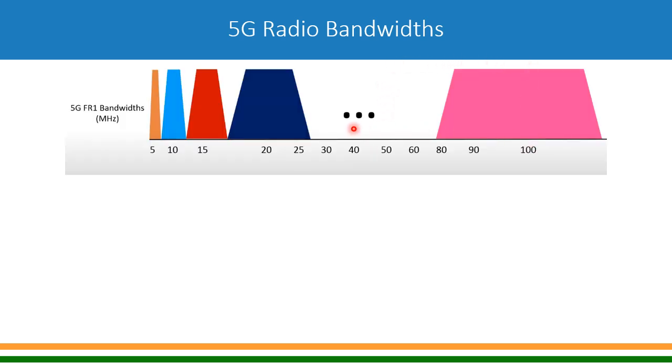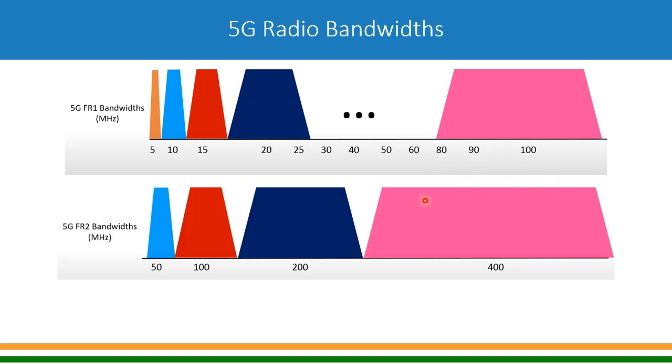So if the frequency is in the FR1 range, then the maximum allowed bandwidth can go up to 100 megahertz, whereas one can use 5 megahertz, 10 megahertz, 15 megahertz, 20 megahertz and so on, depending upon the availability of spectrum with an operator. But as far as the specification is concerned, it can go up to 100 megahertz if the frequency is below 6 gigahertz. And if it is FR2, the maximum bandwidth which can be used is 400 megahertz.